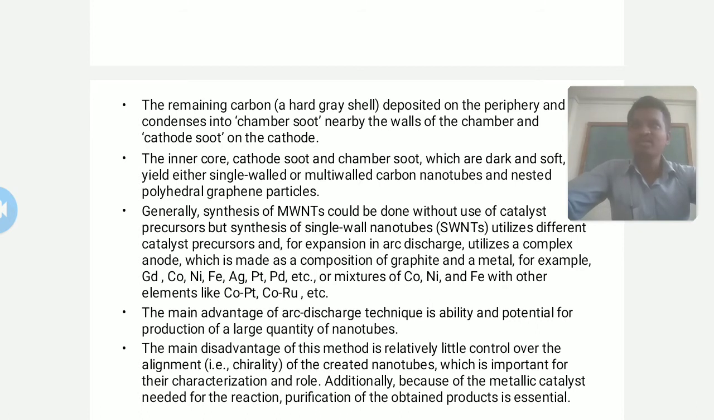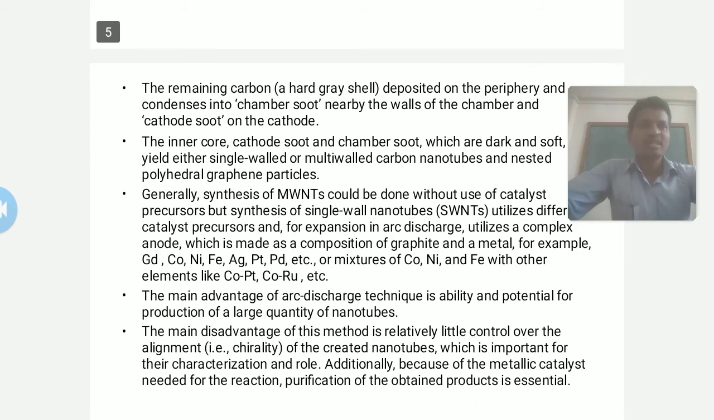What is the main advantage of this arc discharge method? It has the ability and potential for the production of large quantities of nanotubes, so mass production can be done by using this method. But it has some disadvantages, in that there is relatively little control.